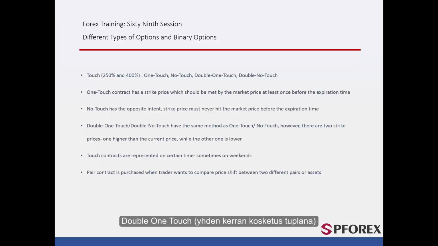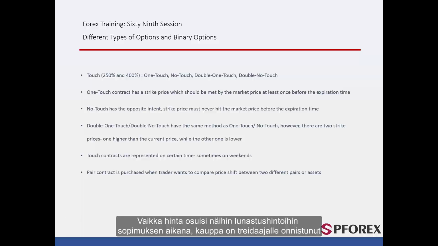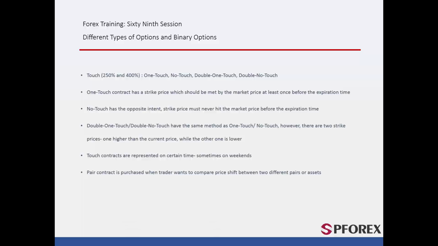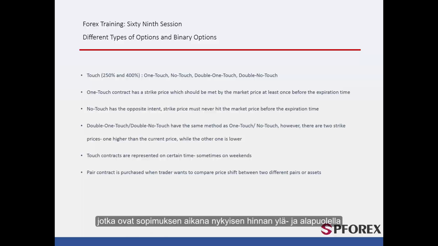Double one touch. It is similar to the one touch method. However, there are two strike prices, one higher than the current price and one lower. Even if the price hits any of the strike prices during the contract time, the deal would be successful for the trader. Double no touch: unlike double one touch, price must never meet the strike prices, which are above and below the current price during the contract.